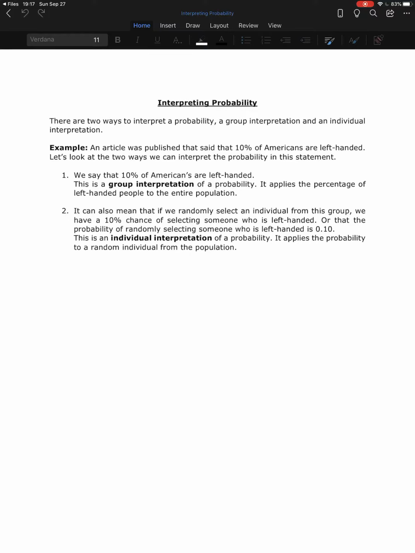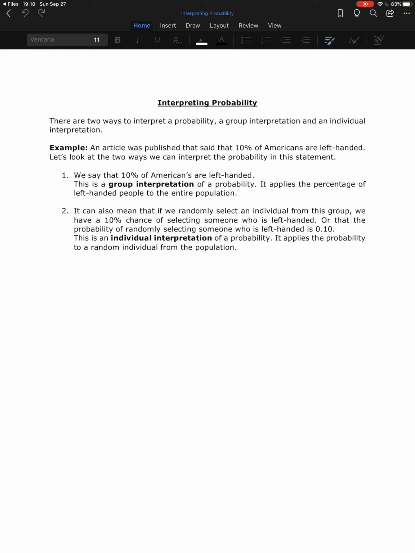So if I say 15% of Americans prefer chocolate ice cream over any other flavor, that's the group interpretation. I've applied that percentage to the entire group. If I randomly choose one American, the probability that that American prefers chocolate ice cream is 15% or 0.15.